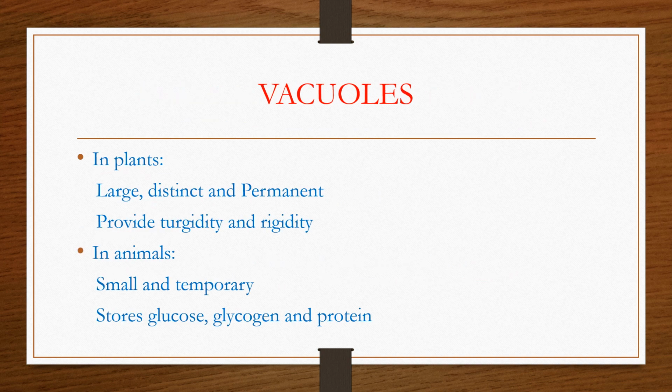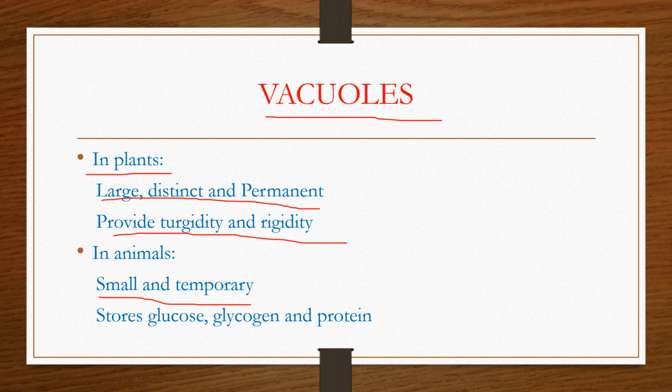Next organelle is the vacuoles. Vacuoles are present in plants and in animals. In plants, they are large, distinct and permanent, whereas in animals, they are small and temporary. In plants, they provide turgidity and rigidity to the structure. In animals, vacuoles help to store glucose, glycogen and protein.